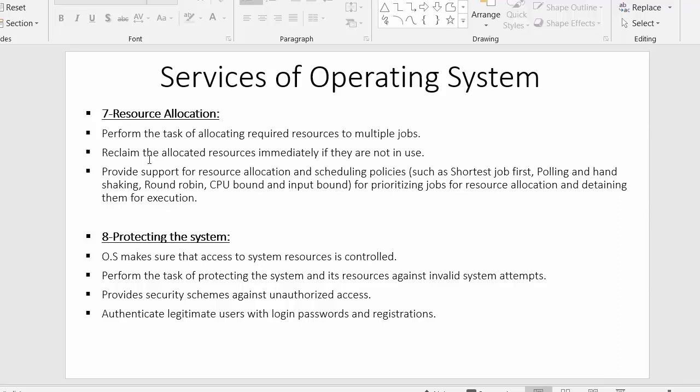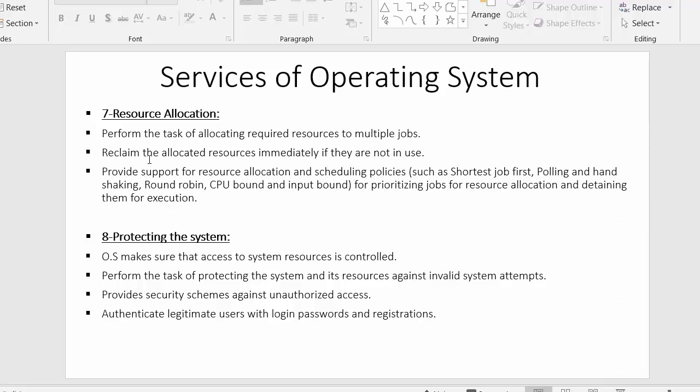Whenever a resource is allocated to a process, and that process is no longer using it, operating system has to take back that resource immediately and make it available so that any other process that wants it can easily access it.